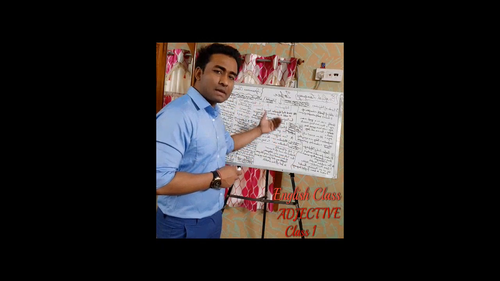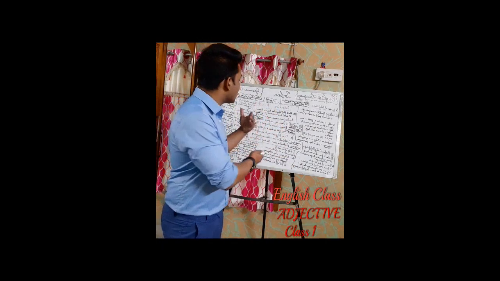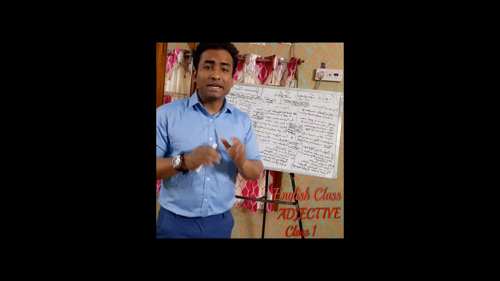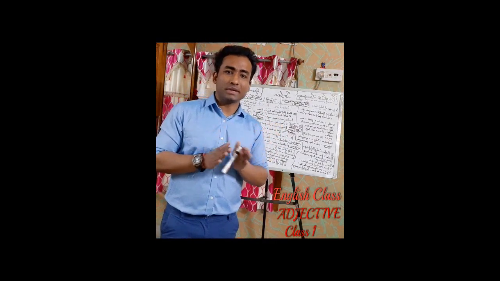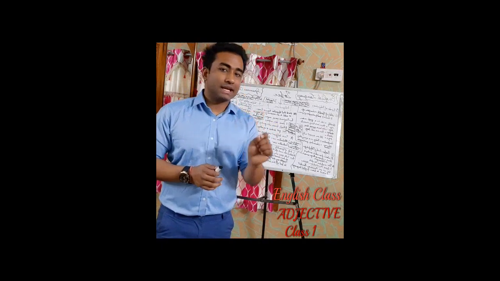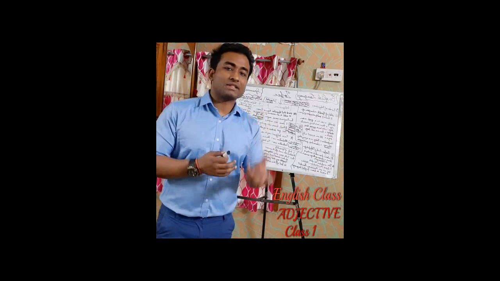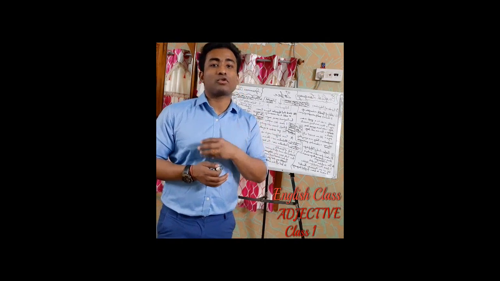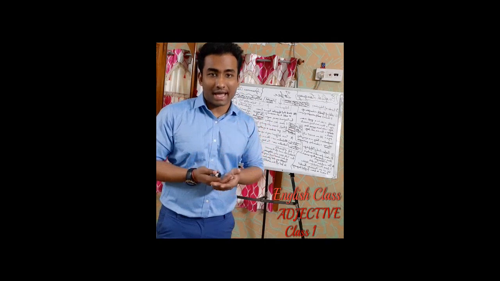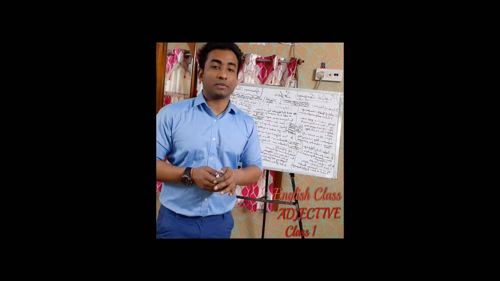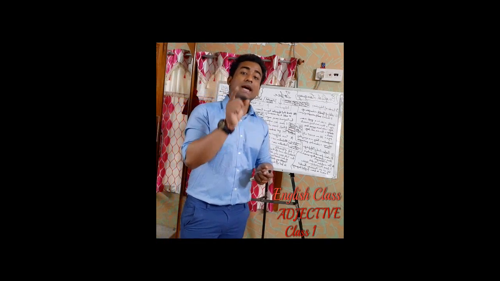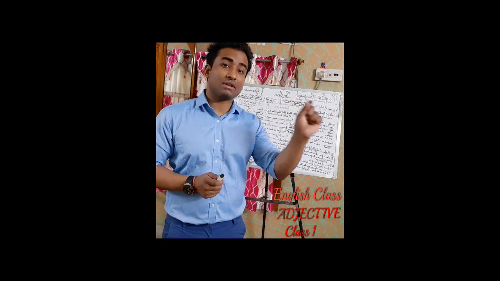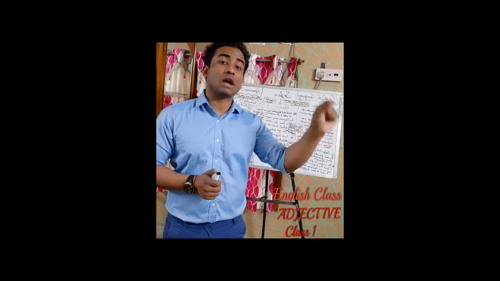Let us take some other examples as well, so that we can understand properly what is an adjective. I have rupees. Now if I say I have rupees, then this rupees obviously is a noun. But if I want to add meaning to this noun, or if I want to describe this noun, that how much do I have? Suppose I'm saying I have 10 rupees. So here 10 is an adjective, because it is describing the word rupees, which is a noun.